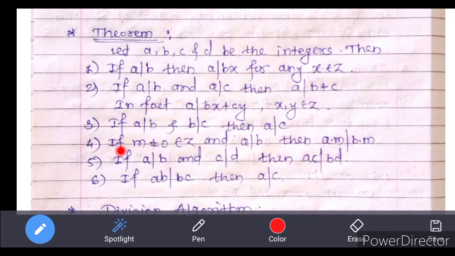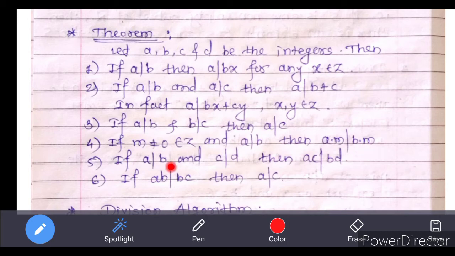Next, if m is not equal to 0, any integer, and a divides b, then am divides bm. That is, if a divides b, then we can multiply any non-zero integer m to both a and b. That is, we get am divides bm.